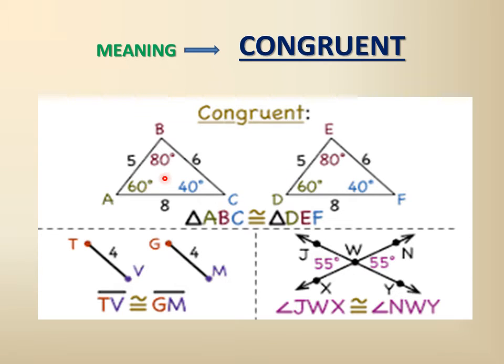That means these two triangles can only be said to be congruent if all the angles of the triangle and their corresponding angles of the other triangle are the same and the sides are also the same. That is, the corresponding sides are the same. This is 5, so this is also 5, which is between the 60 and 80 degree angles. And between the 80 and 40 degree angles, the side is 6 units, and here also 6 units, and here it is 8 units and 8 units. Then these two triangles can be said to be congruent.